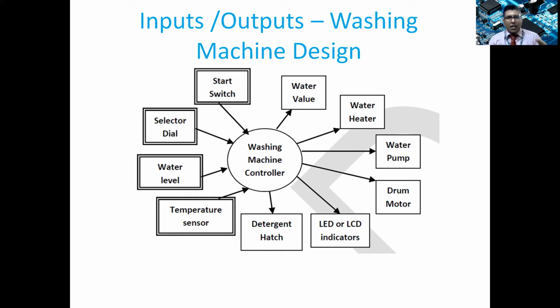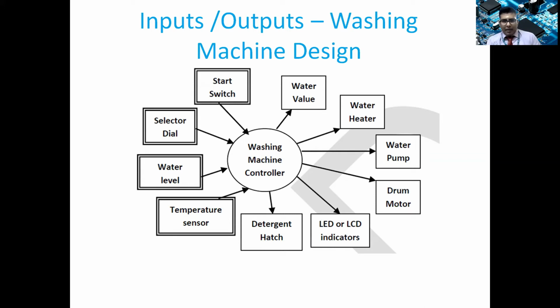Then you have a start switch, which is to turn on and turn off the machine. Then you have a selector dial, for what kind of operation you want to use your machine for. Then you can adjust the water level, so there will be a separate switch or a module for it. Then you have a temperature sensor to measure the temperature of the inlet water, if the washing machine provides the hot water wash cycle also. Then there will be a detergent hatch, and there will be an indicator or LCD display.